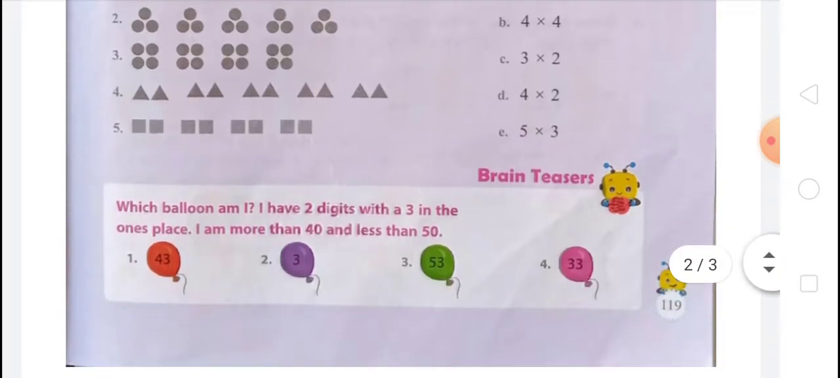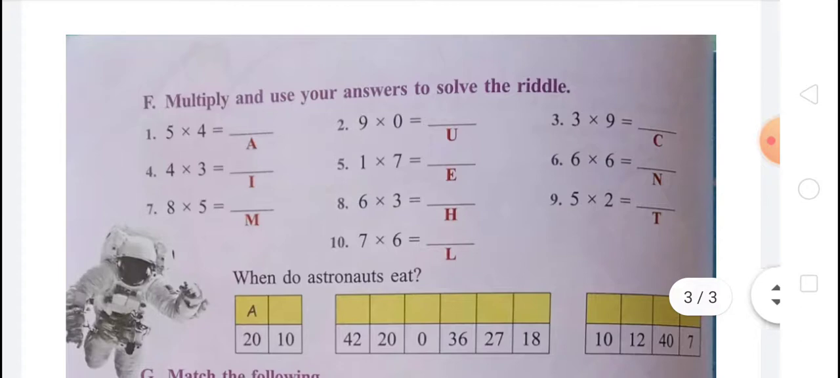There is a question of brain teaser. Which balloon am I? I have 2 digits with 3 in the ones place, that means on ones place there is 3, and 2 digit number. I am more than 40 and less than 50, that is 43. It cannot be 53, it cannot be 33, so that is 43, because it's saying that I am more than 40 and less than 50. So you have to come on next question.